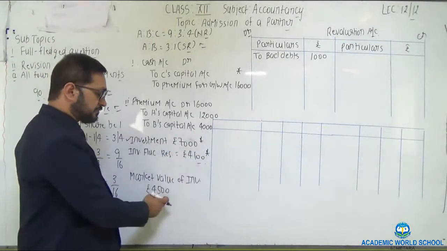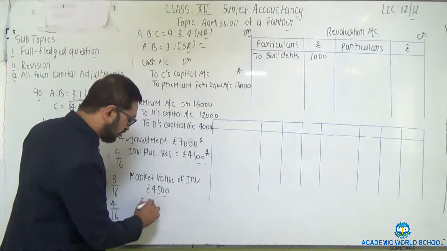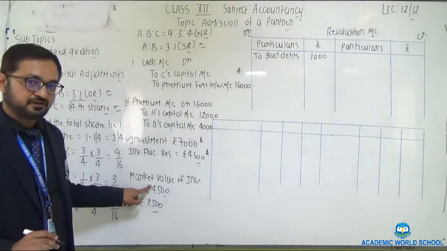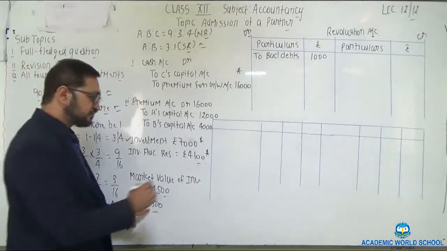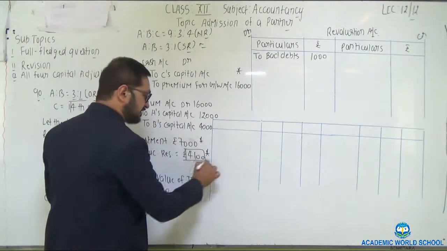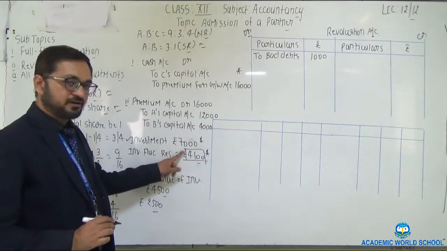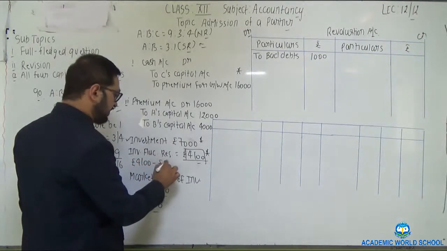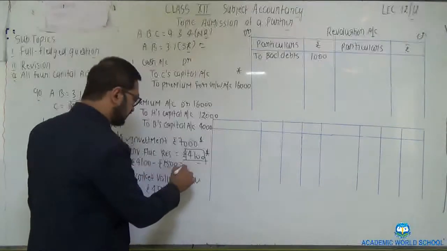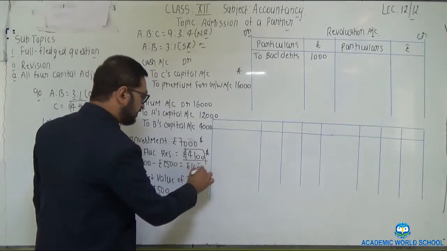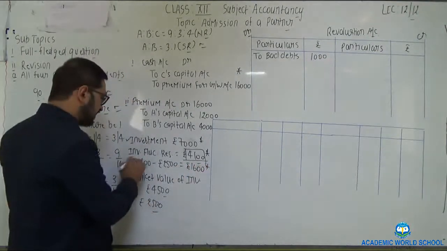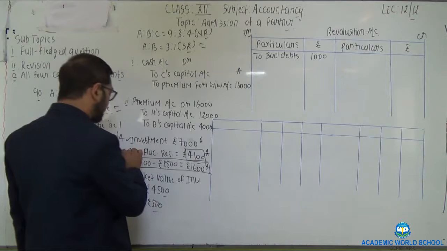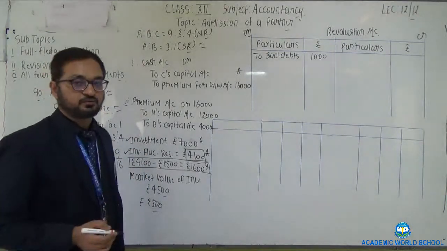So 7000 minus 4500, there is a loss of 2500. Clear? This loss is to be adjusted from its reserve itself, that is 4100. So 4100 minus 2500, which is the amount of loss, the balancing figure is 1600. Now this amount of 1600 is to be distributed as investment fluctuation reserve in partners' capital accounts in their respective old ratio.